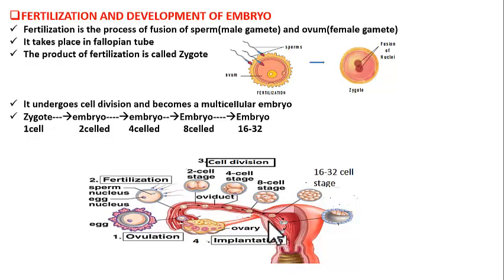You know, right? The uterine wall is made up of 3 layers. Innermost is endometrium, followed by myometrium, and the outermost is perimetrium. So our embryo enters into the endometrium and gets fixed there. It gets buried there, and that process is called implantation.